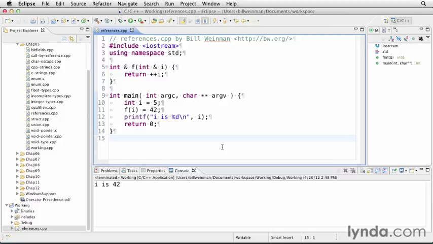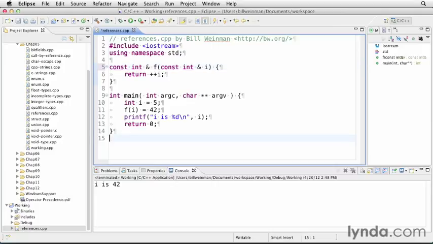But for now, you need to know that this is something that can actually be very dangerous. The intent with references was to make some things easier and to make some things safer, but it also made some things more dangerous. So here's a solution. Every time you use references in a function, you return references or you pass references, you always want to declare them as const unless there's a good reason not to. And there will be times when there's a good reason not to.